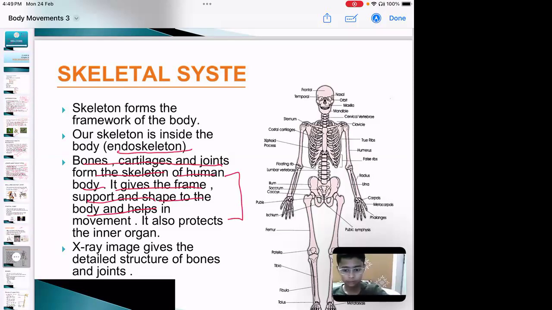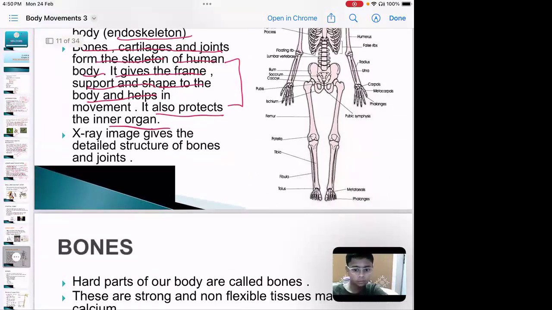It gives the framework to the body, it supports the body, it gives shape to the body, and it also helps in the movement. Then at last, it also protects the inner organs. Whatever organs we have, like the heart and lungs, are also protected by the skeleton. Now sometimes accidentally we fall down. During that time an X-ray will be done to identify the structure of the bones and joints. Immediately the doctor will say that an X-ray needs to be taken, because through the X-ray they can see your joints and how your bones actually look.